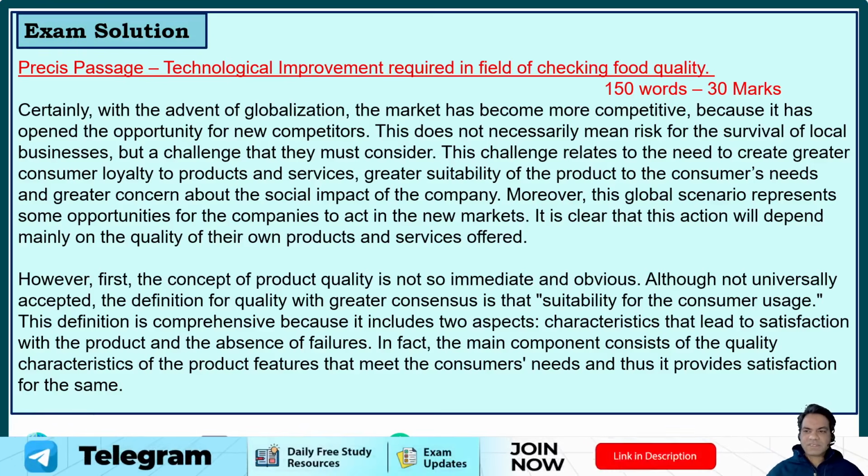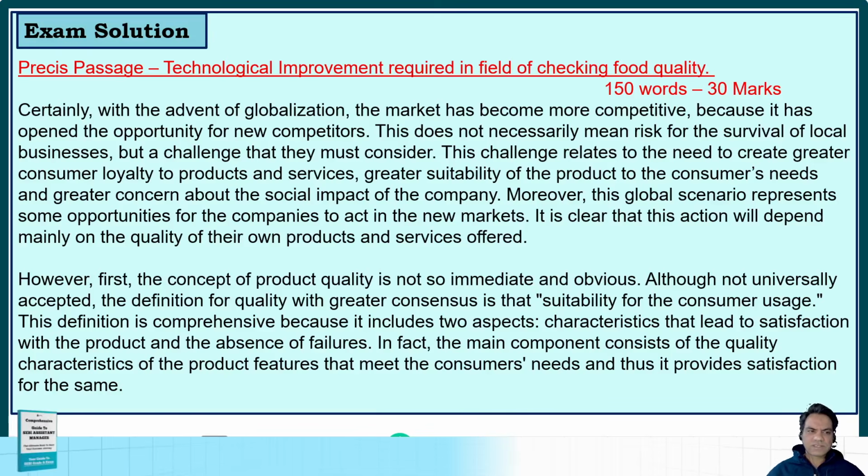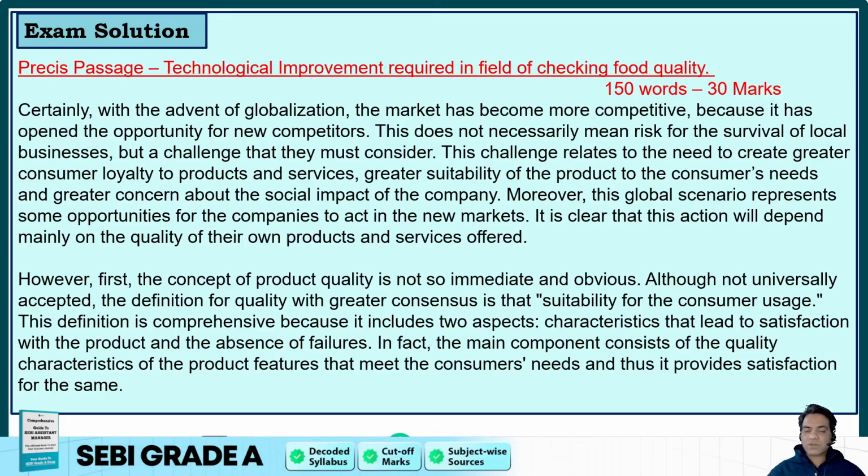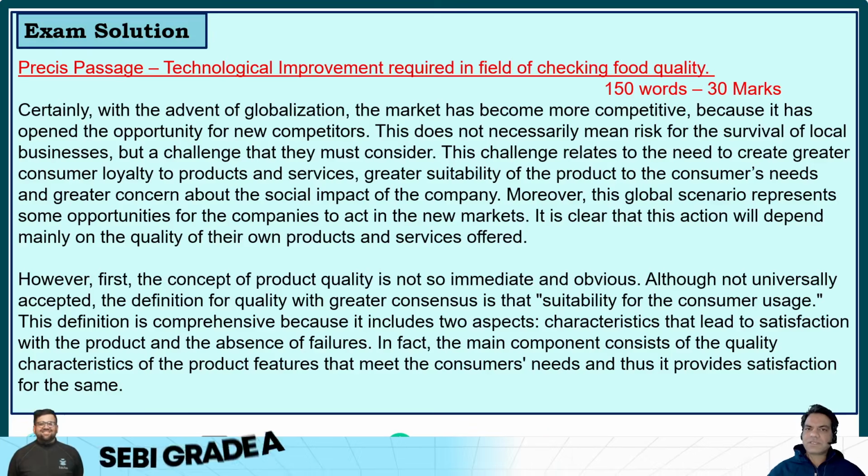This is a previous year précis, I think from the year 2024, and the one that we did earlier was from 2022. Whichever it is, let's read it and solve it. I'll keep on highlighting the core points as I read along, and you also observe what I'm underlining, and then we will see if that can be used in the précis or not.